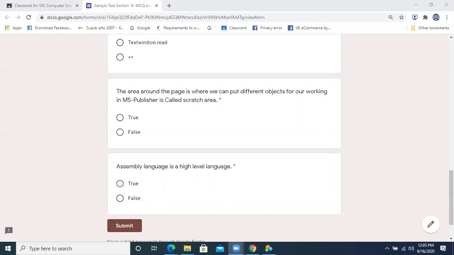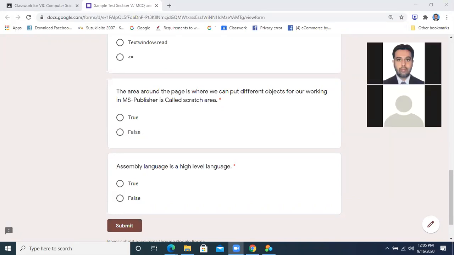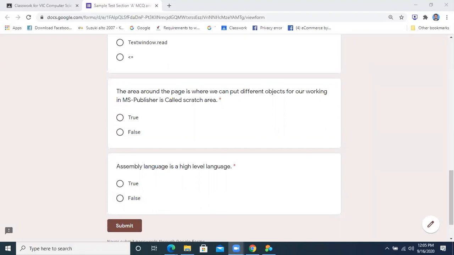Okay. This statement is true or false? This statement is true. You are saying that area is basically called scratch area. So this statement is true. Come to the next question.